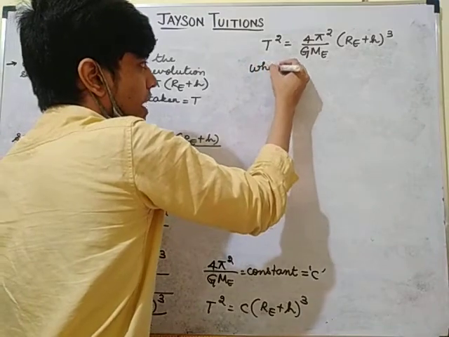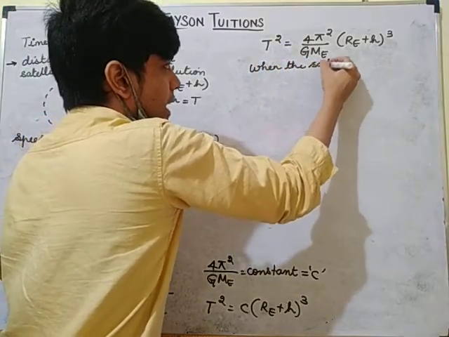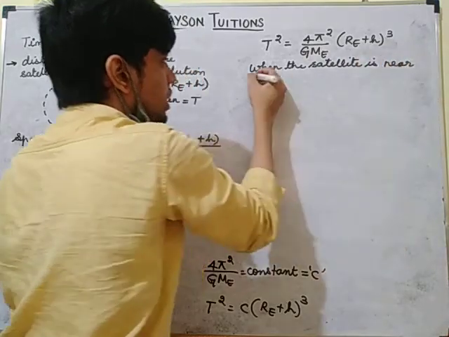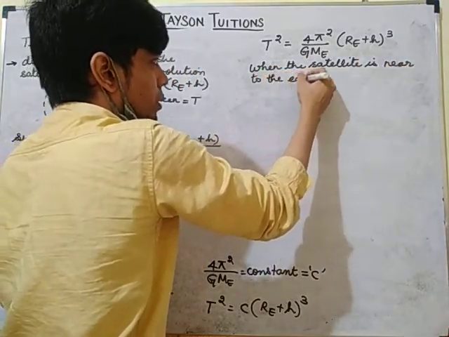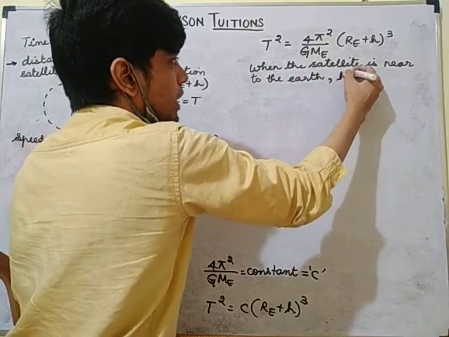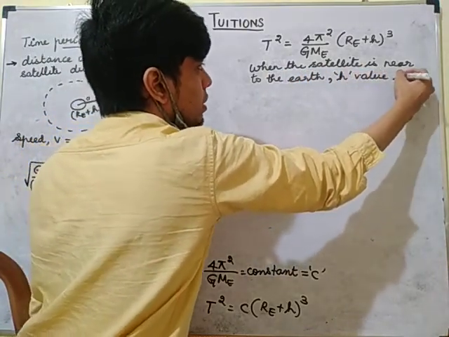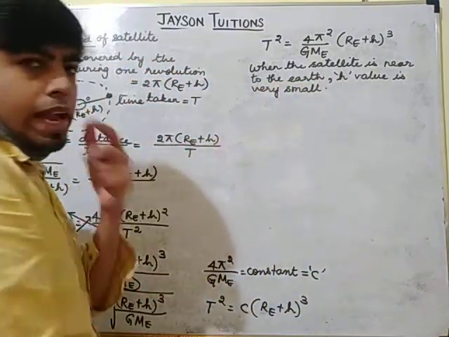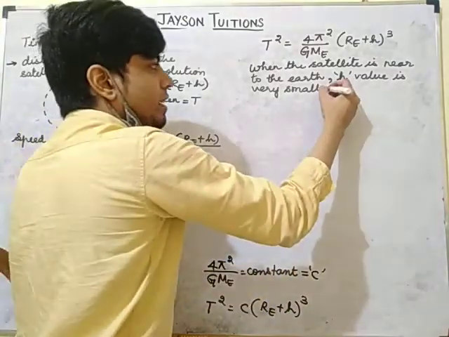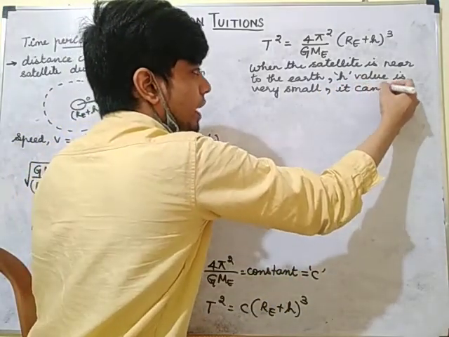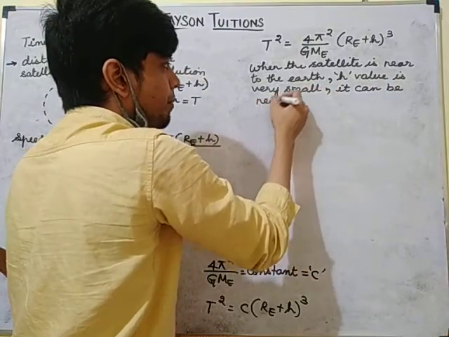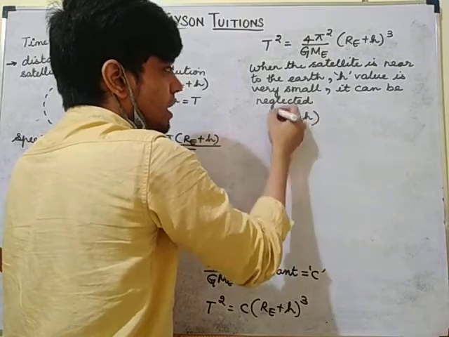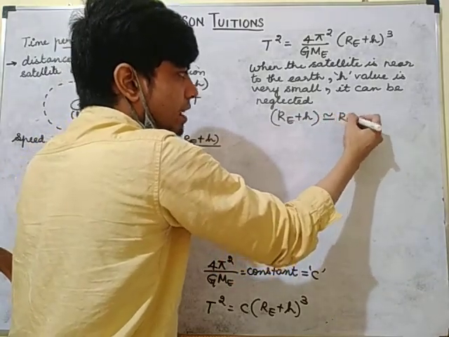So when the satellite is near to the earth, the H value is very small. If the value is very small, we can neglect it. So RE plus H, I can approximately take as RE.